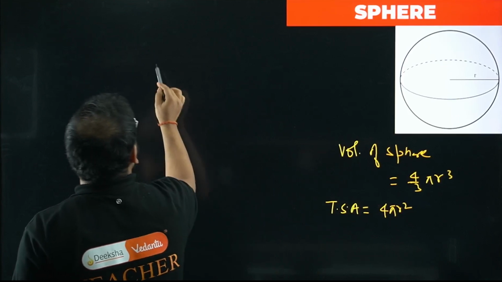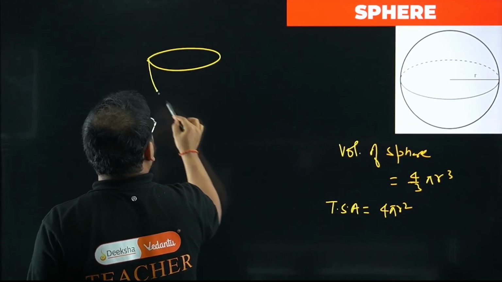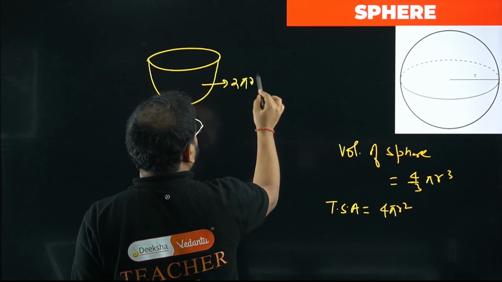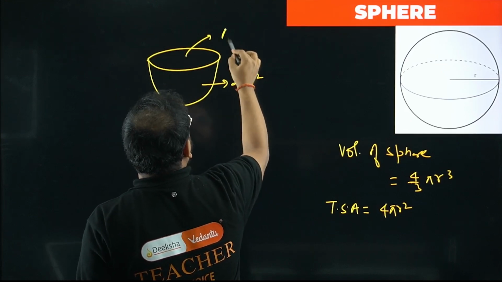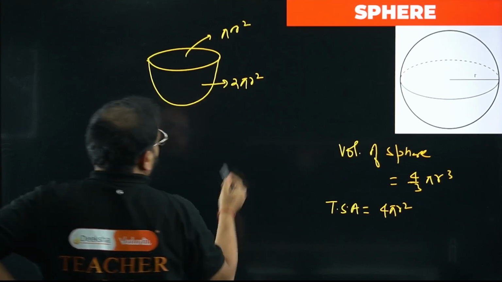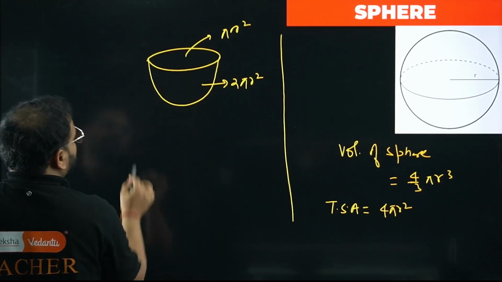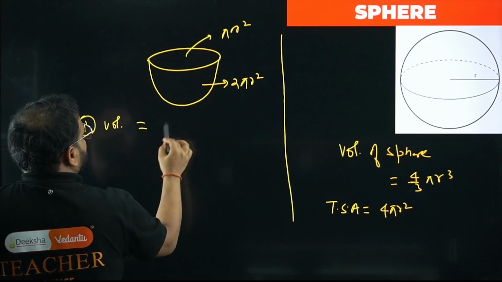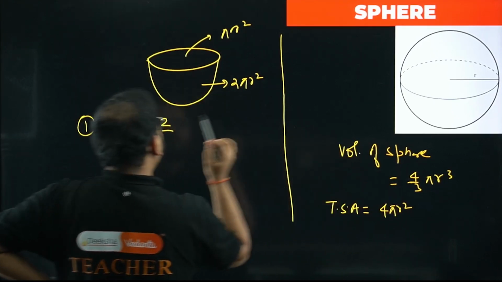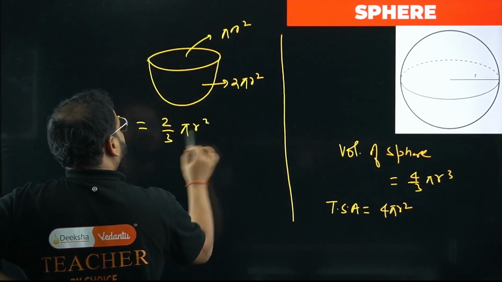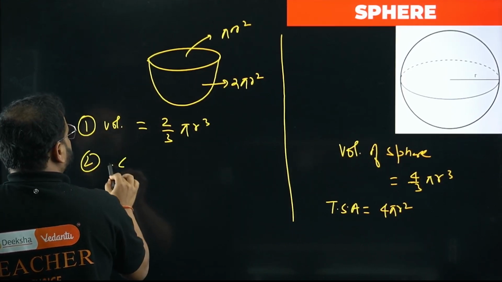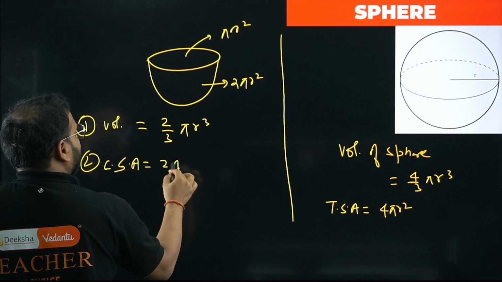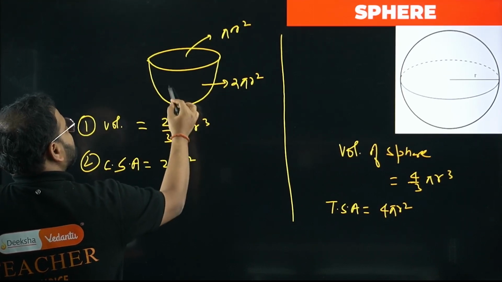What about hemisphere, sir? Please check this out. A bowl, right? For this part you'll have 2 pi r square, and for this part you'll have pi r square. So for a hemisphere you again have 3 formulas. First, the volume will be half of the sphere's. It's 4/3, so half of this is 2/3 pi r cube. Second, the curved surface area will be simply 2 pi r square. This is the curved part, the CSA part.